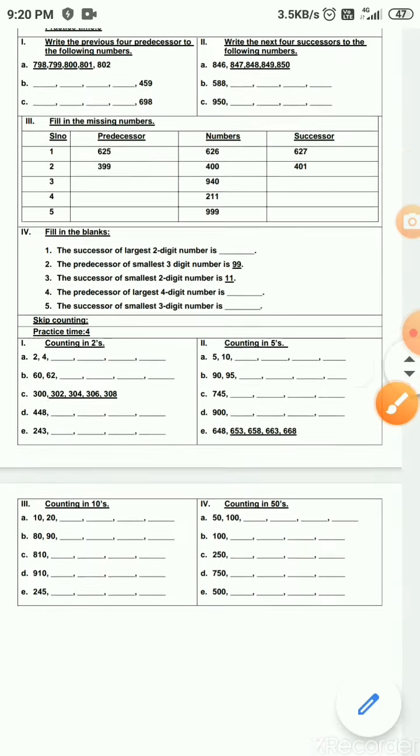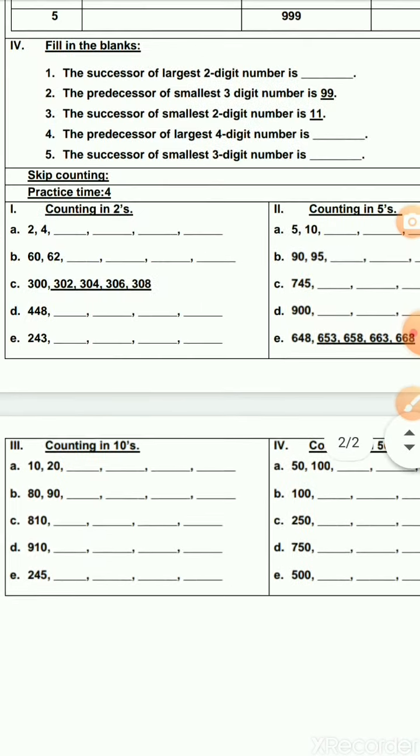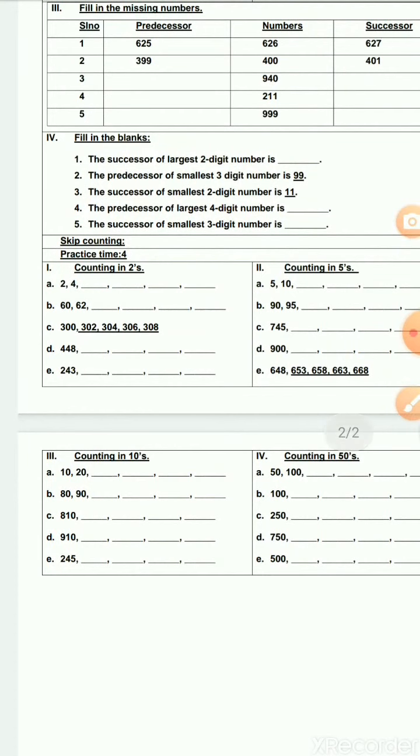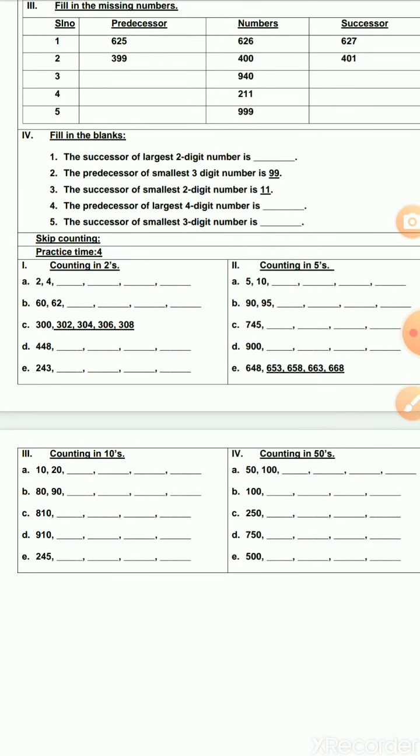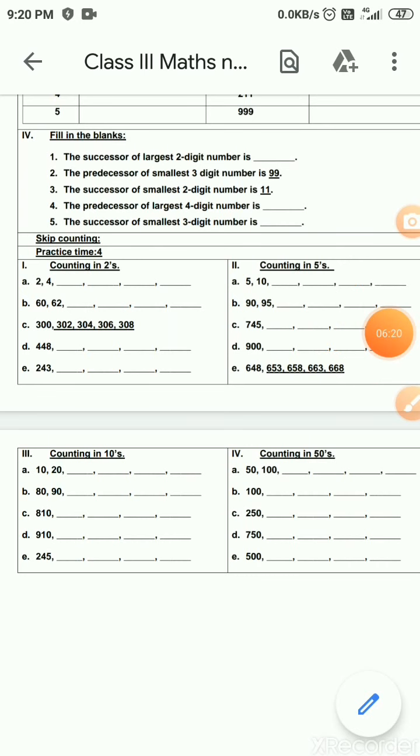Next, practice time with skip counting. So already you learned skip counting, no? Previously what we learned? Only counting in tens and counting in 50s. Here you will learn counting in 2s and 5s also. So how will you do counting in 2s and 5s? So 2 table, 5 table, 10 table. So you all know 2 table and 5 table.